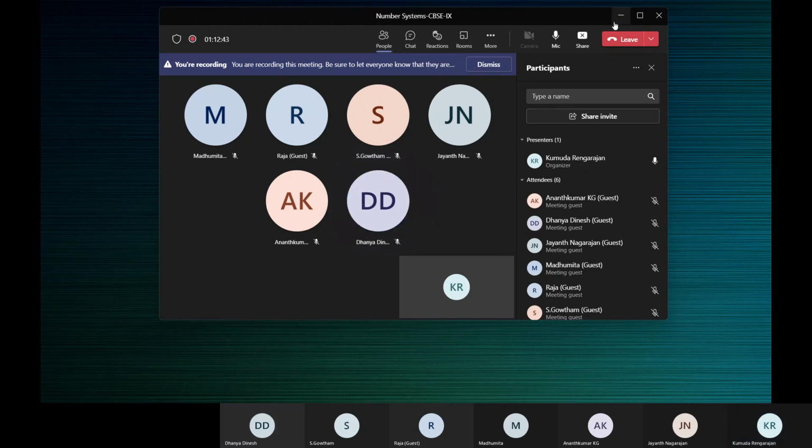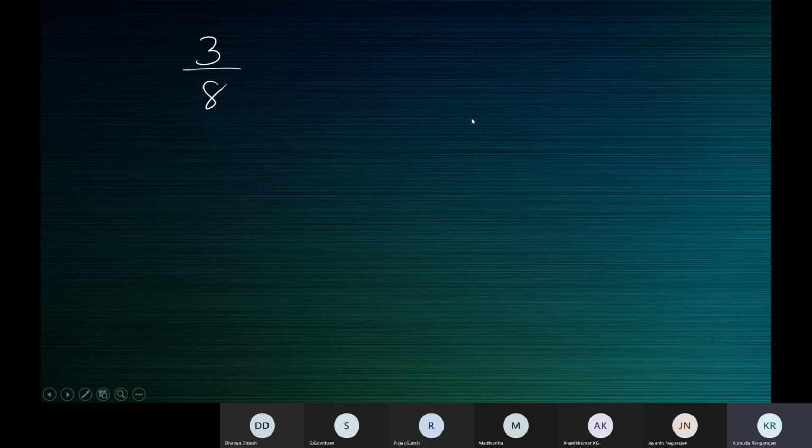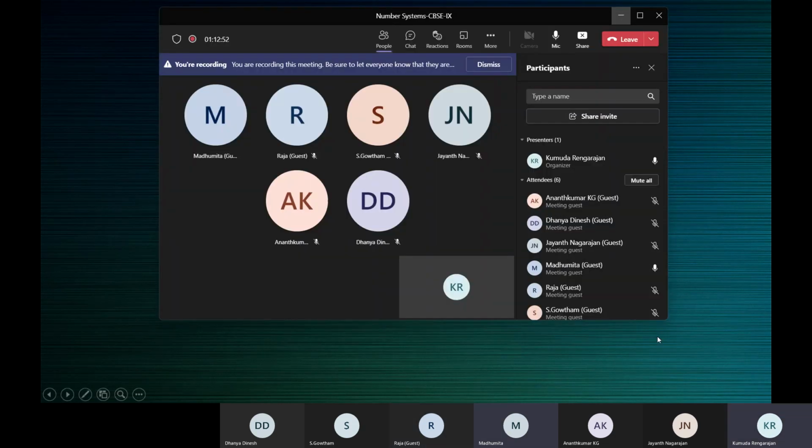So children, look at this 3 by 8. All of you saw the number 3 by 8? Yes, ma'am. Now, Gautam, tell us, what would you call 3 by 8? Will you call it a whole number, natural number? What would you call it?